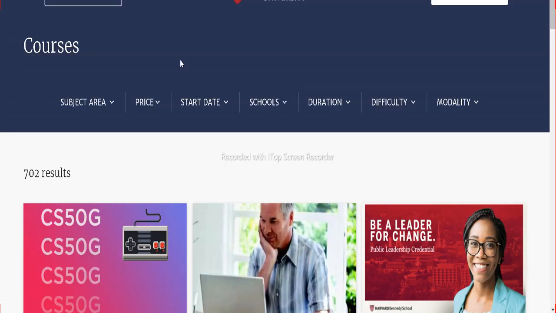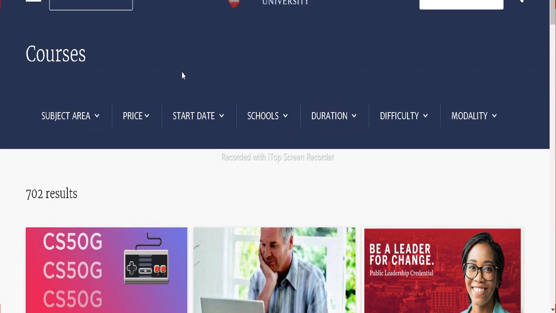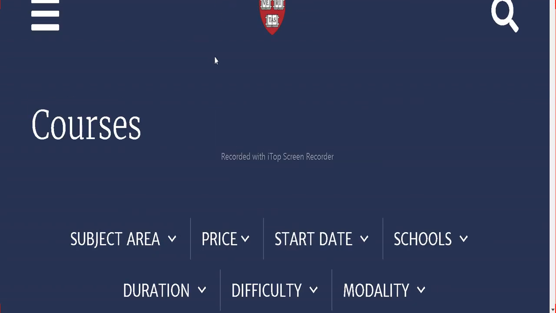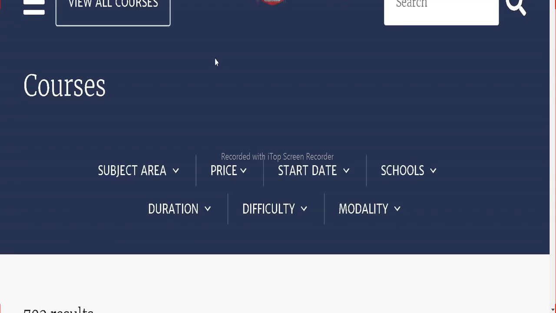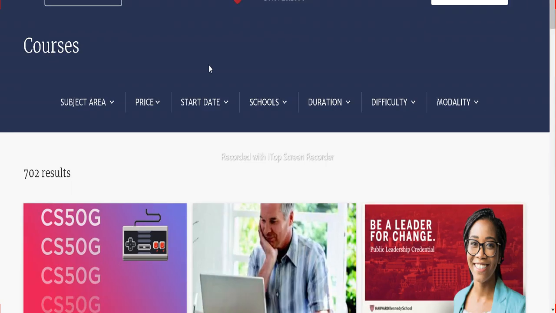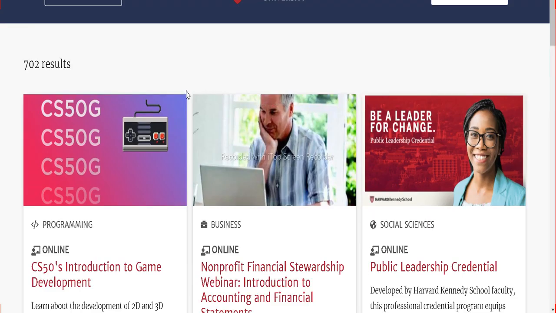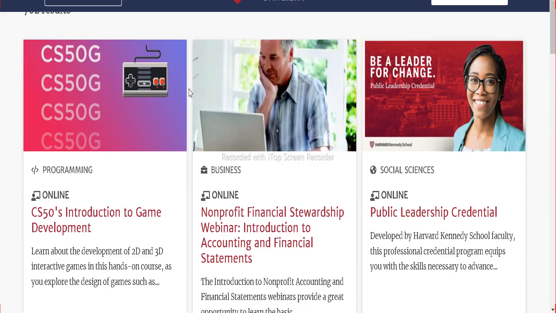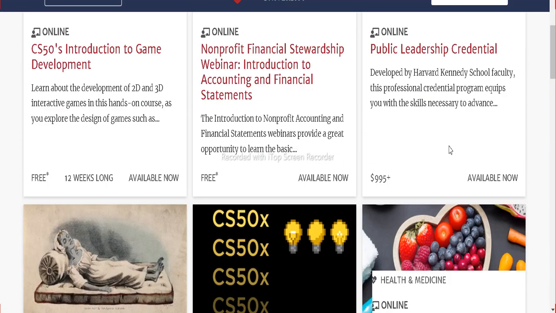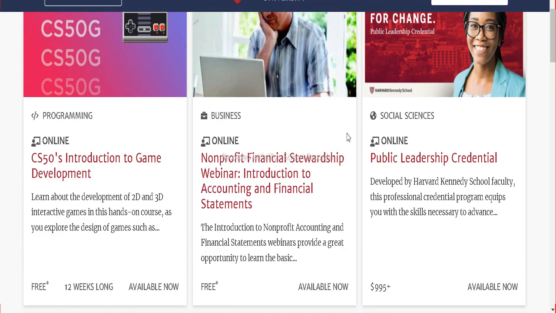Once you click on this apply now button, it will take you to the official Harvard page. Now, I am showing you this Harvard University page. I am zooming it out a little bit so that I can easily scroll down, and here you can check all courses mentioned on the official Harvard University page. Just choose any of the courses that you are interested in. You can check there are 700 courses.